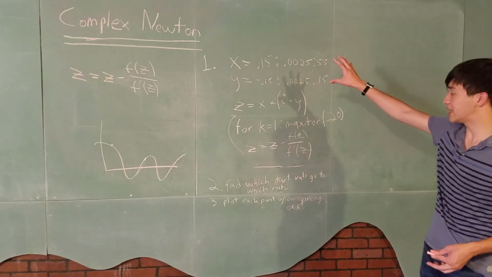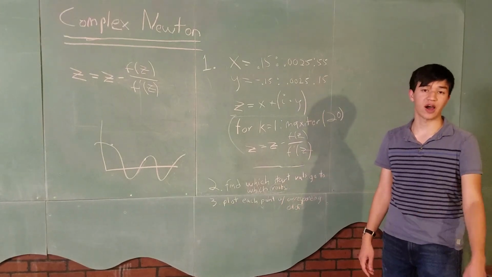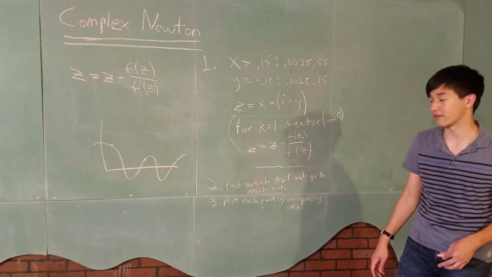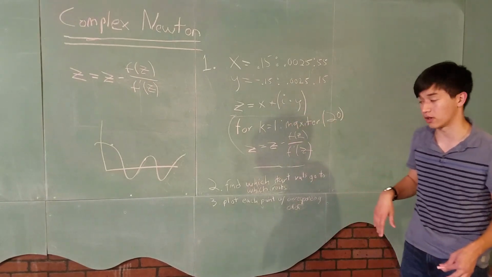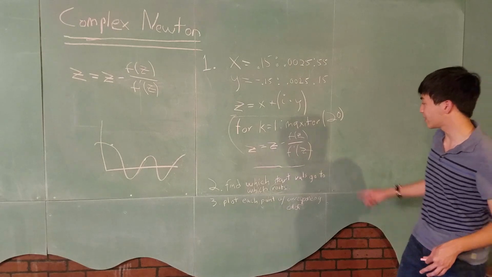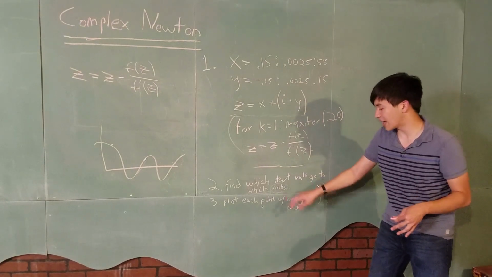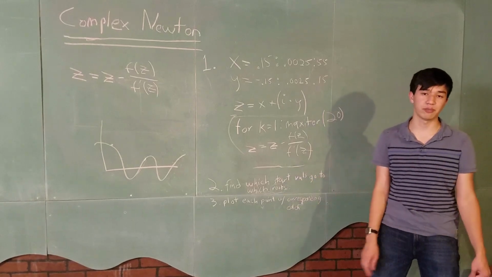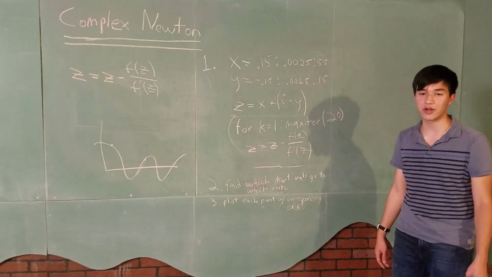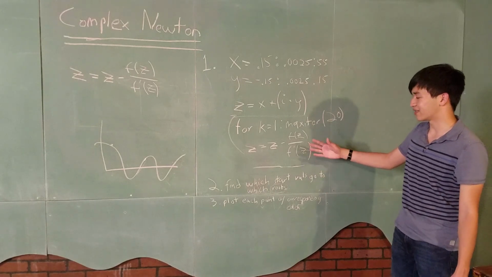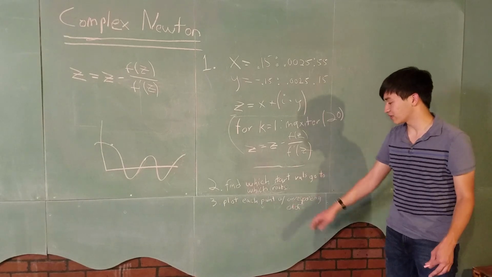So before we even begin this whole process, we're going to use a built-in MATLAB function to find the exact roots of our function that we're going to perform the Newton method upon. And so that way we can figure out, oh, when we get a root that's somewhat close to an actual root, we can just say, oh, the computer was actually trying to find that. So this is just making our life easier because now we don't have to guess if we get some root that doesn't really seem to match up with anything else. So yeah, that's all that part is.